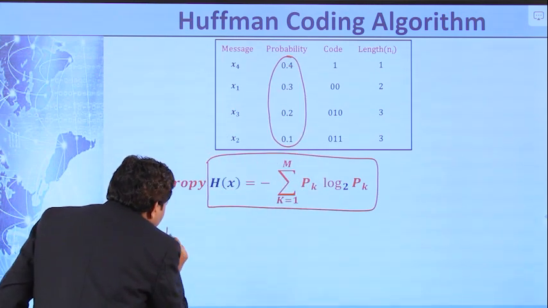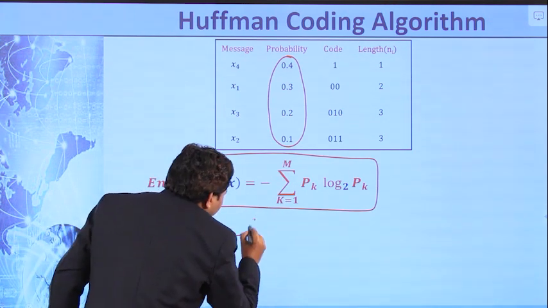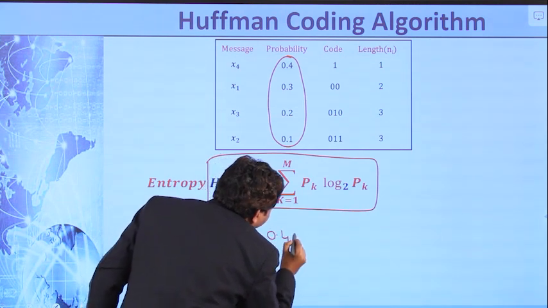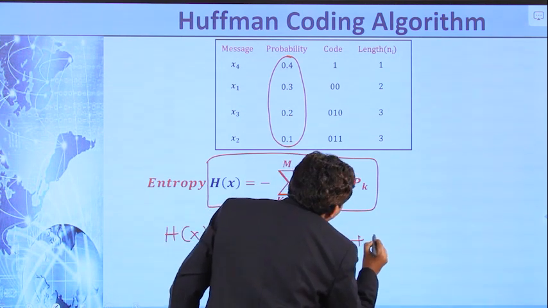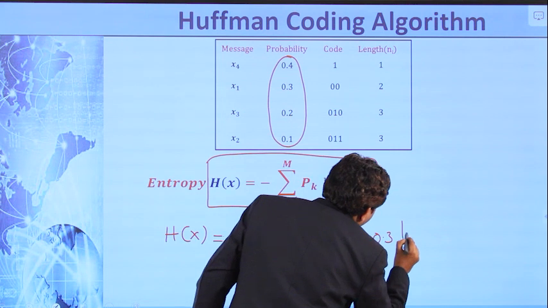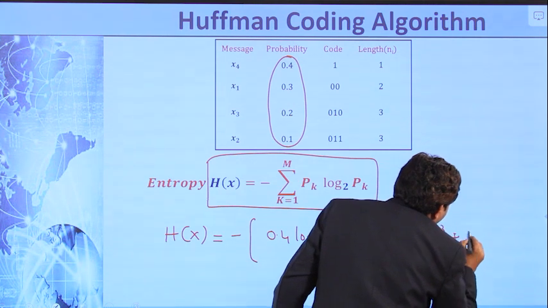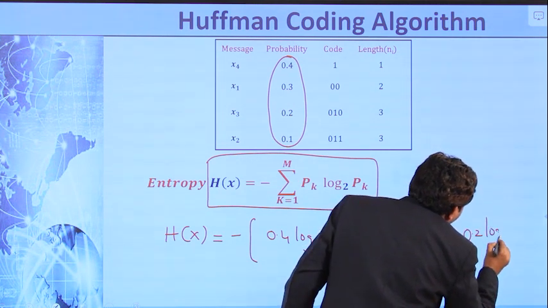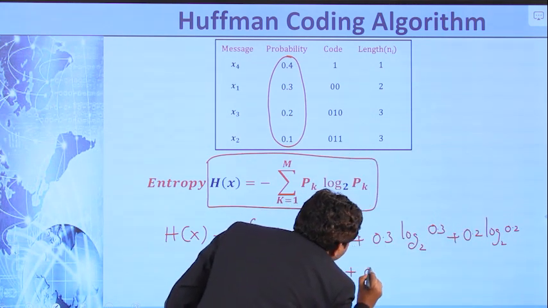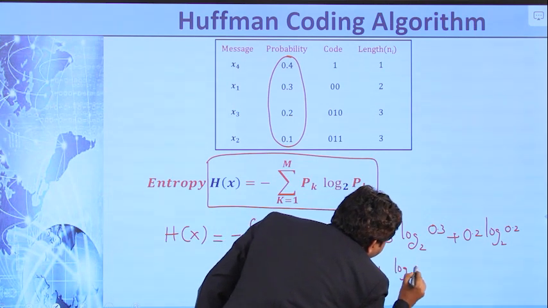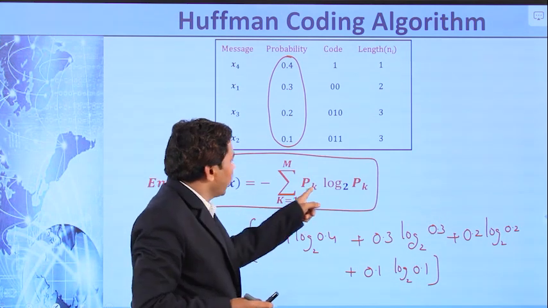So H(X) equals minus, 0.4 into log 0.4 base 2, plus 0.3 into log 0.3 base 2, plus 0.2 into log 0.2 base 2, plus 0.1 into log 0.1 base 2. See here, minus p_k log p_k base 2.